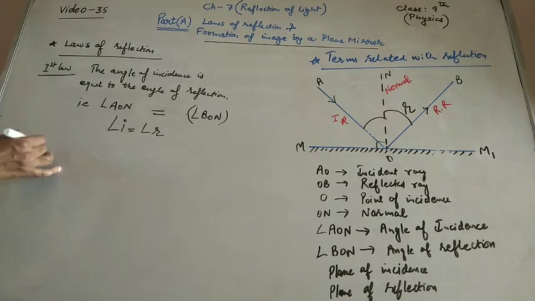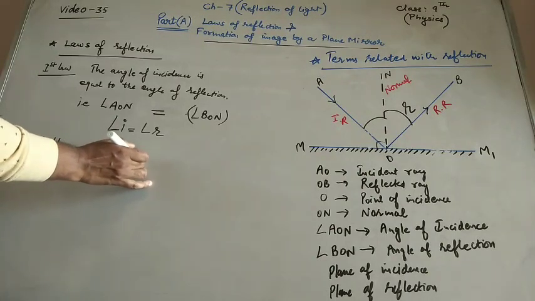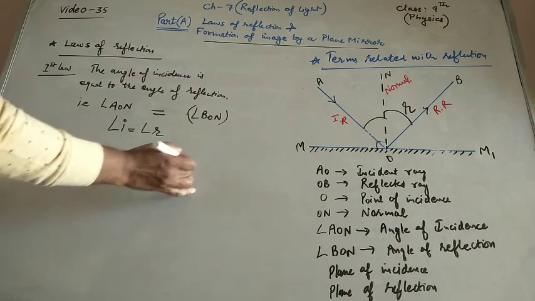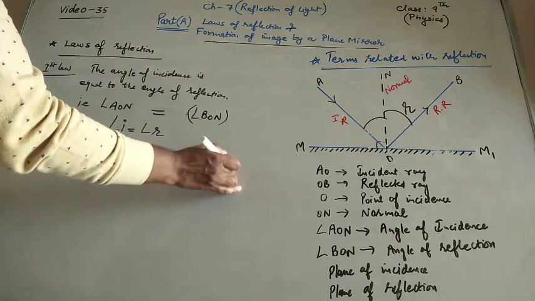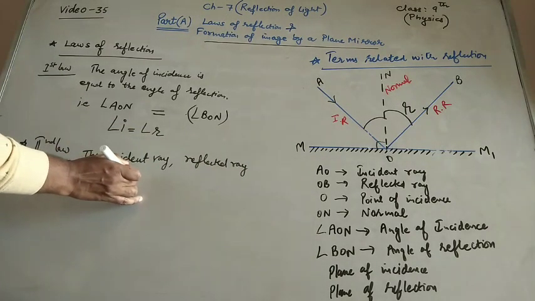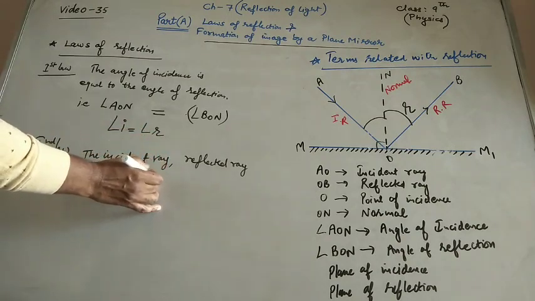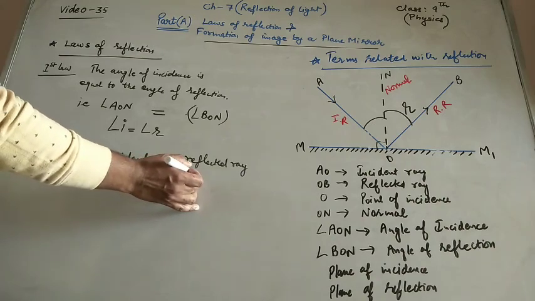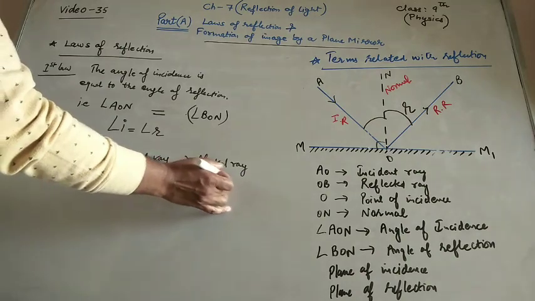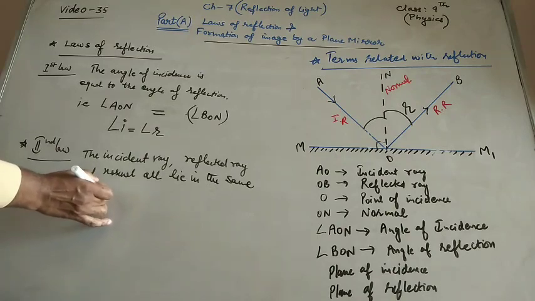Then the second law is also there. What is that? The incident ray, reflected ray and normal, right, all lie in the same plane at the point of incidence.